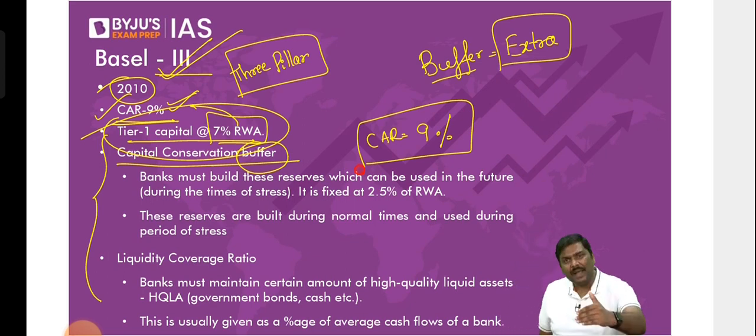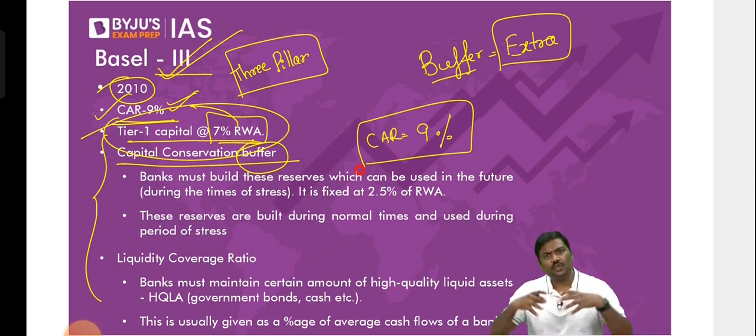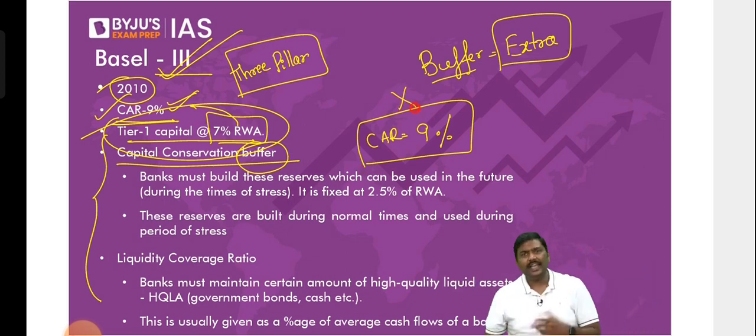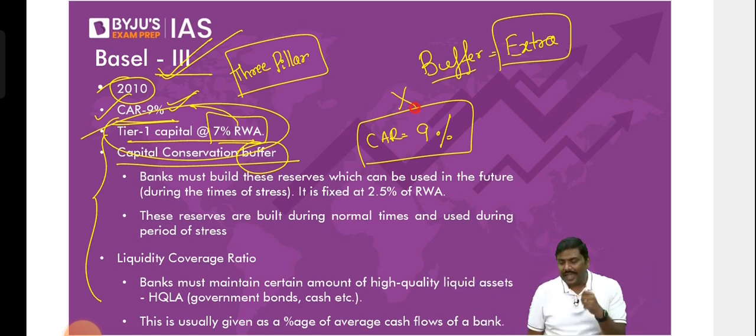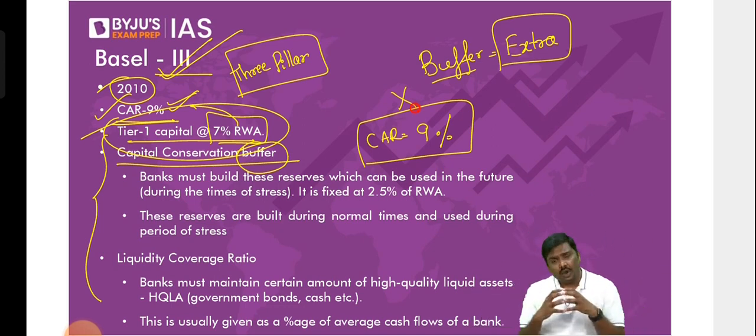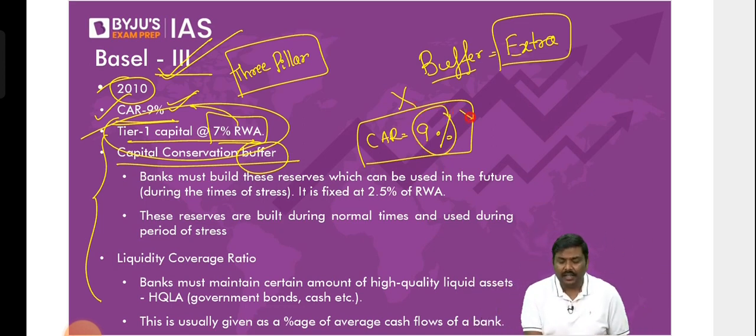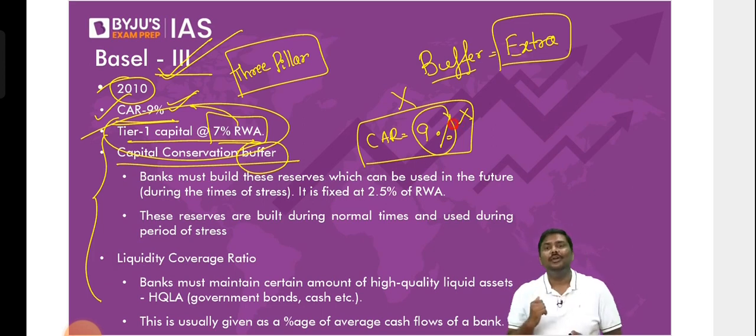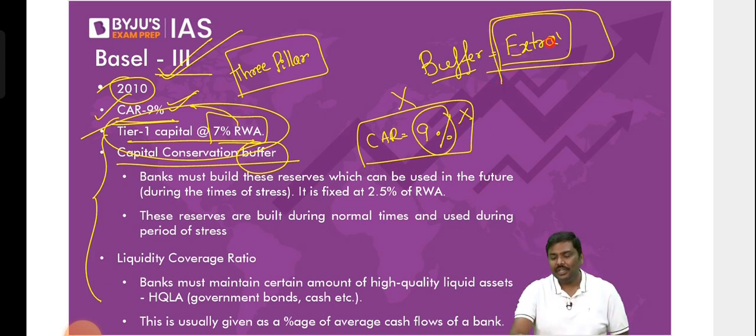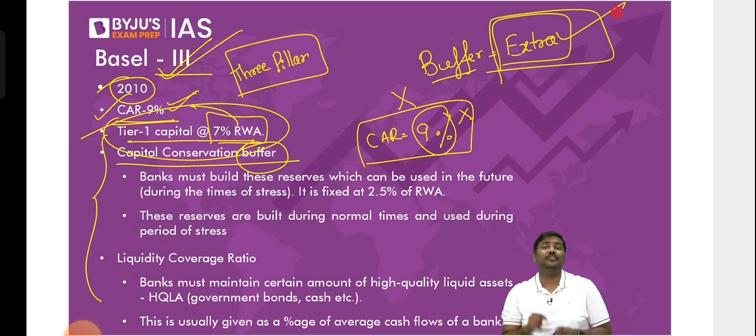Now what if, because of the pandemic, the losses are so high that this is not sufficient? Can it happen? Of course it can happen. Can it so happen that the losses, because of operational risk, market risk or credit risk, are so high that this 9% capital is not sufficient to absorb them? Then what will you do? Basel says, use the buffer. Use the extra capital that you have kept on the side.